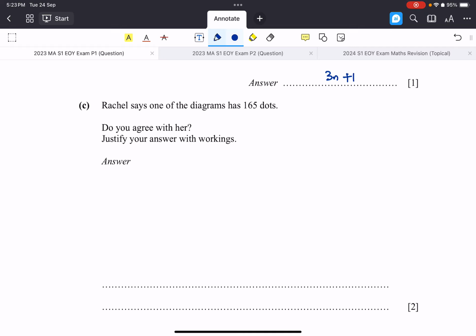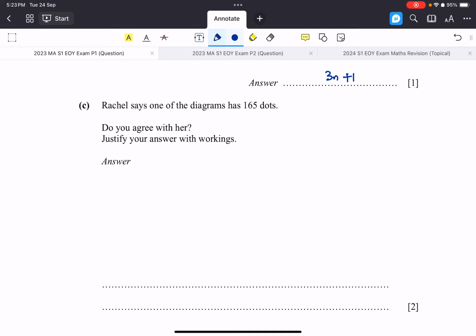So we need to find out the value of n. And if your working does not find the value of n, you are on the wrong track. To properly explain this, you need to find n and check whether this value is an integer or not. So if you didn't try to find n at all, I'm sorry, you did not actually earn the credit for this question.